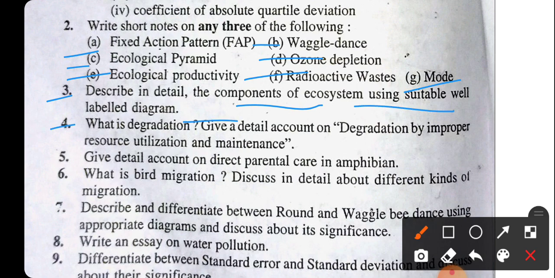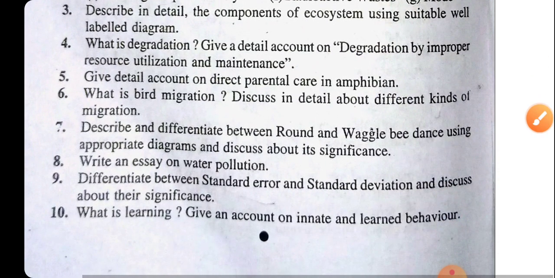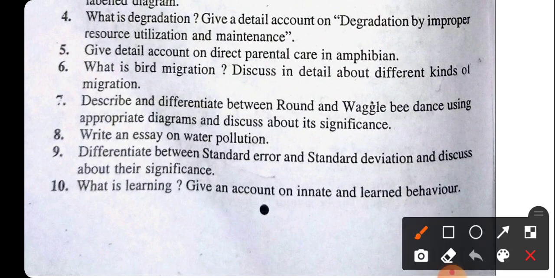What is degradation? Give a detailed account of degradation by improper resource utilization and maintenance. Give a detailed account of direct parental care in amphibians. What is bird migration? Discuss in detail the different kinds of bird migrations. Describe and differentiate between round and waggle dance using a proper diagram and discuss its significance.